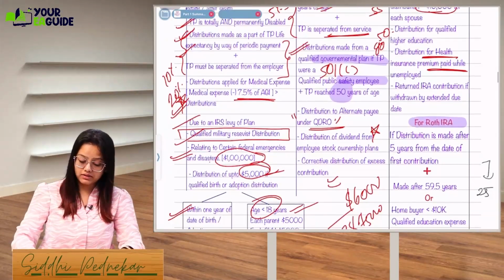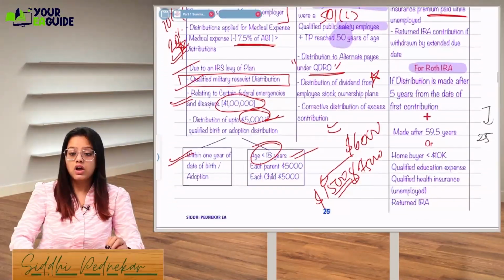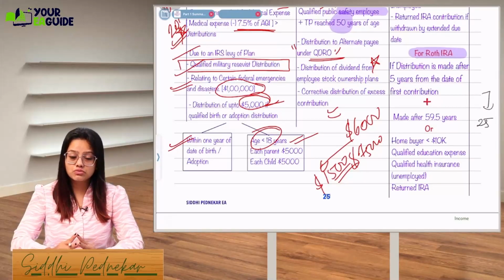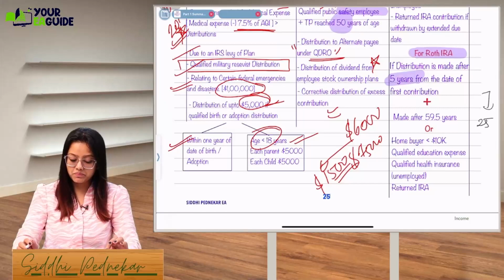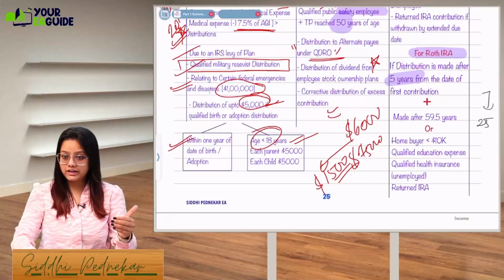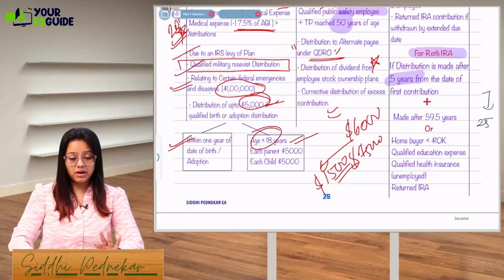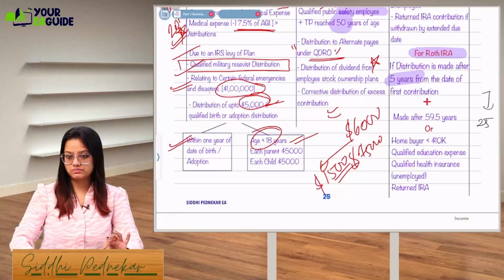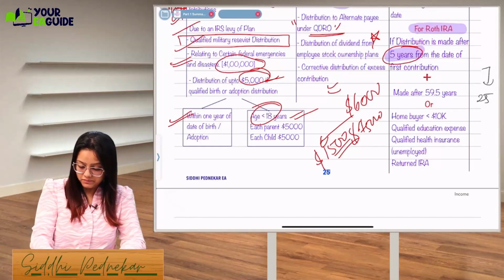That is the same thing, that is corrective distributions if you are making in your account. Okay, for IRA account. For Roth IRA, what is mentioned is, the distribution should be made after 5 years from the date of first contribution. The day when you contributed in the Roth IRA, till 5 years, you should not withdraw. If you withdraw, you know it is not taxable, but early withdrawal penalty will be leviable if you withdraw before 5 years. Okay, plus in that case, one exception is there.